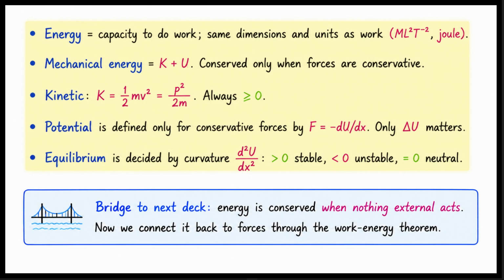Let us review the key takeaways for energy. Energy is the capacity to do work. It shares the same dimensions and units as work. Mechanical energy is the sum of kinetic and potential energy. It is conserved only when forces are conservative.